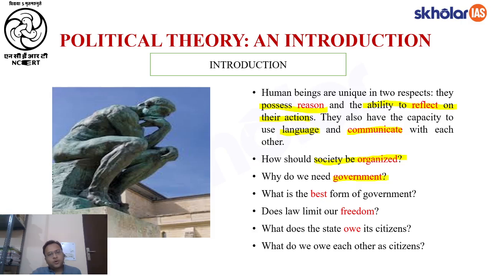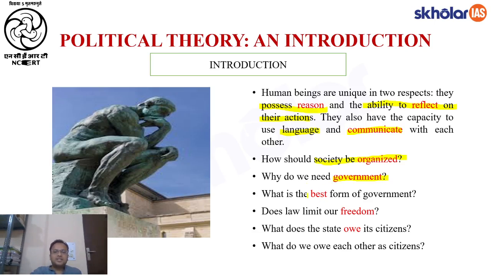Borrowing this idea to present times, legislation, execution and adjudication are three fundamental features for which we need an authority, right? And that authority should be acceptable to all of us, and that is called government in commonsensical terms. So we need a society, we organize a society, and we create a government to see that it functions well.